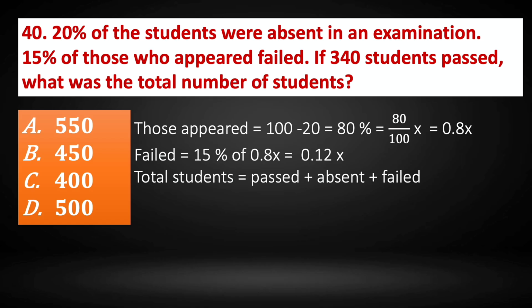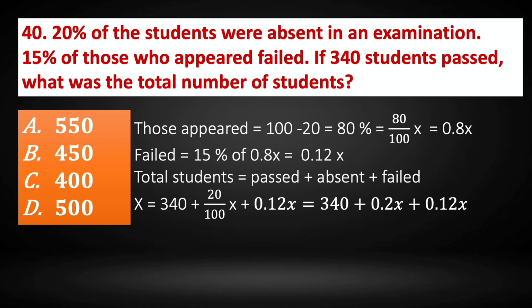So let us now write the equation. Total number of students is x, that is equal to 340 plus 20 by 100 of x plus 0.12x. When we solve for x, we get the value of x as 500. So the total number of students is 500. So the correct answer is option D, 500.